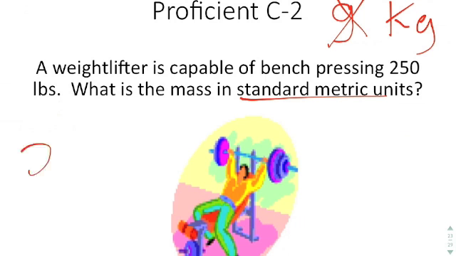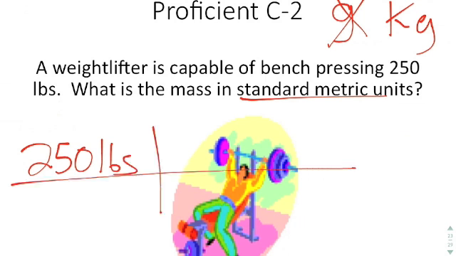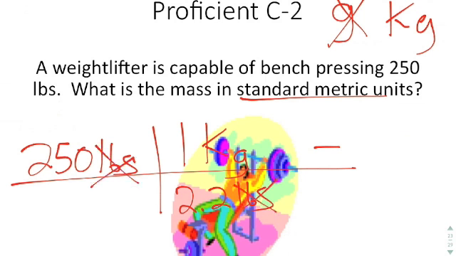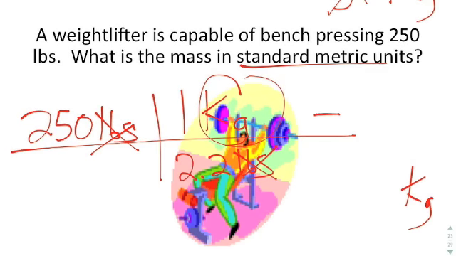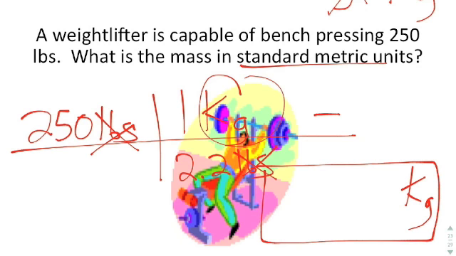So we have to convert 250 pounds. There are 2.2 pounds in 1 kilogram. Okay, pounds cancels with pounds, and we're left with only kilograms as our answer. And now we would take 250, multiply it by 1, and after we multiply it by 1, we would divide by 2.2, and you should get your answer, which is somewhere over 100 kilograms, but I'm going to go ahead and let you do that in your calculator.